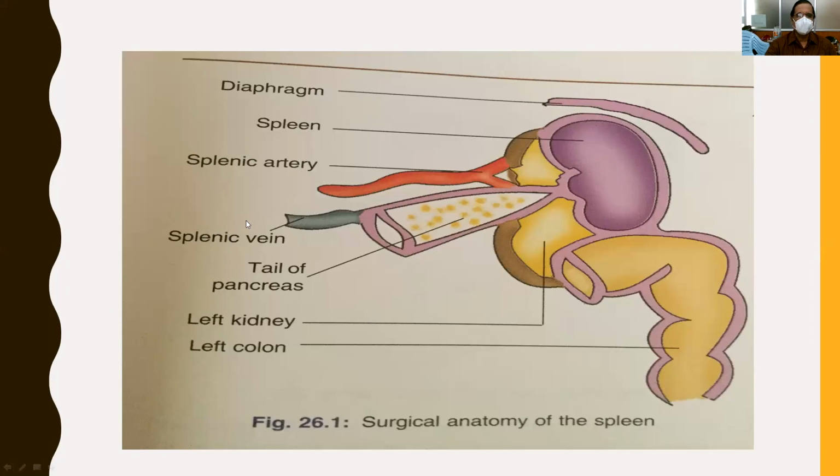And also the splenic vein, which is present posterior to the pancreas. This is the pancreas. This is the tail of the pancreas. This is very, very important because while doing splenectomy, there is every chance that you may injure the tail of the pancreas. And another thing is the left kidney, and this is the colon, the splenic flexure of the colon, which is present below and in front of the spleen.